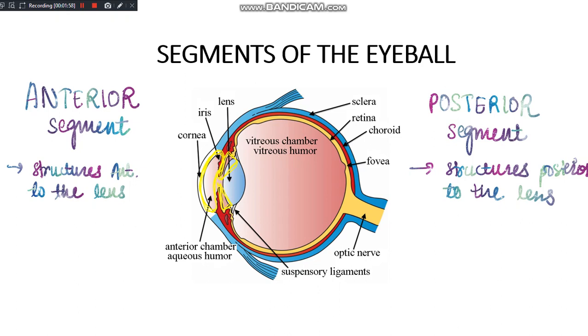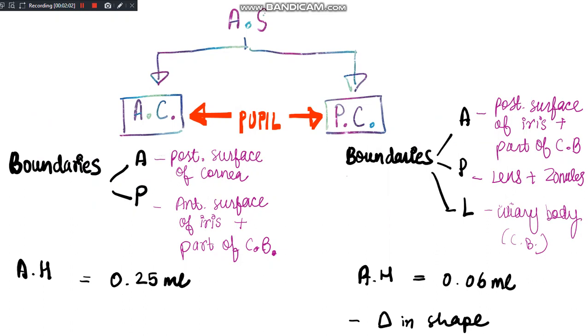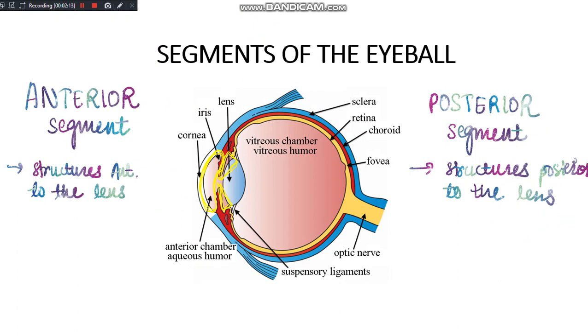Now, moving on to talk further about the anterior segment, which is divided into the anterior chamber and the posterior chamber. These two chambers communicate with each other through the pupil. Let me show you here. This is your anterior chamber, the posterior chamber, that is the triangular space. Now, this thing here, the hole between the two iris, this opening, is known as the pupil. So both the chambers will communicate through the pupil.